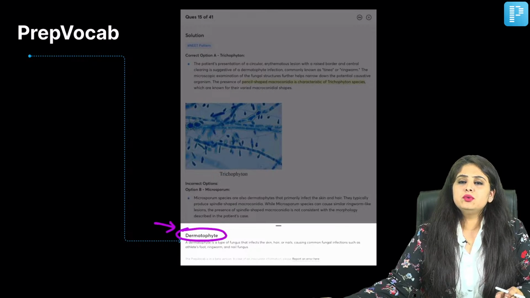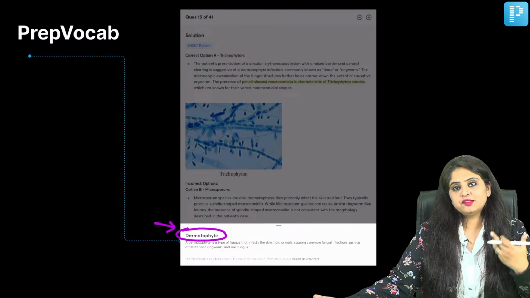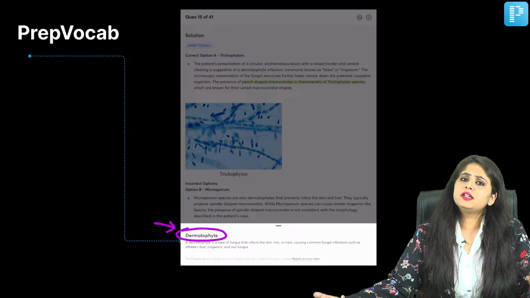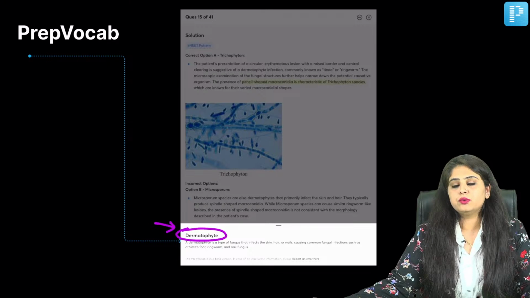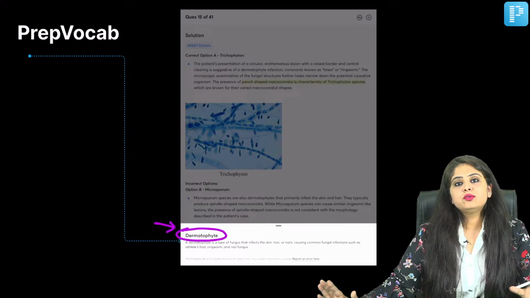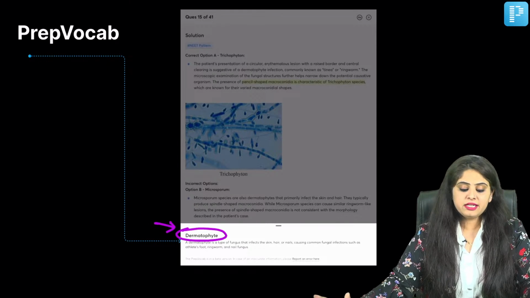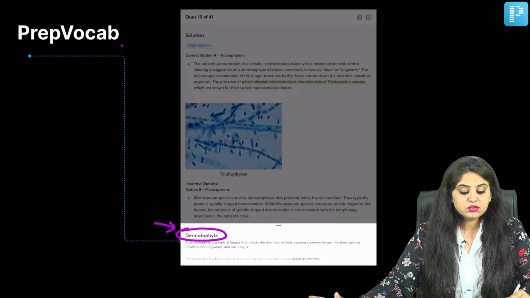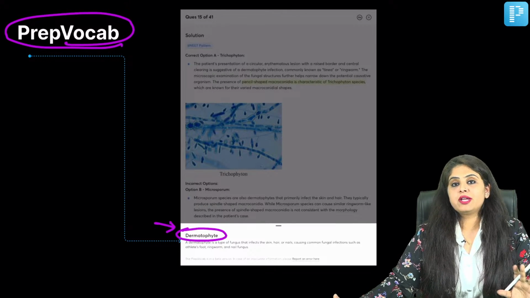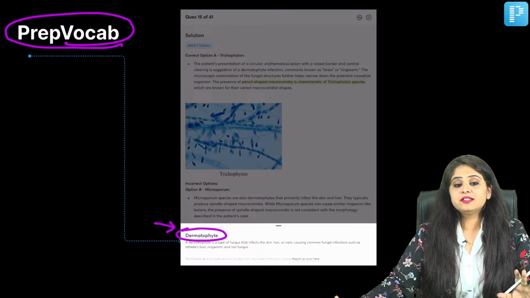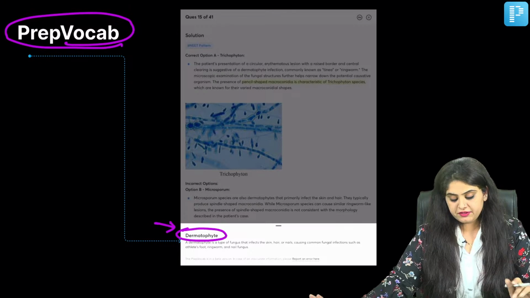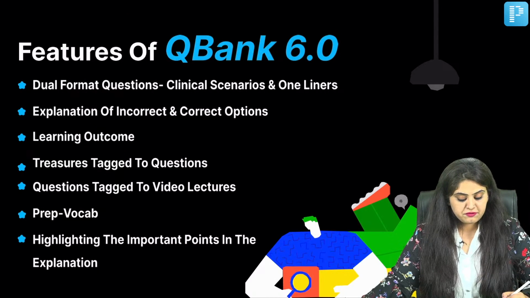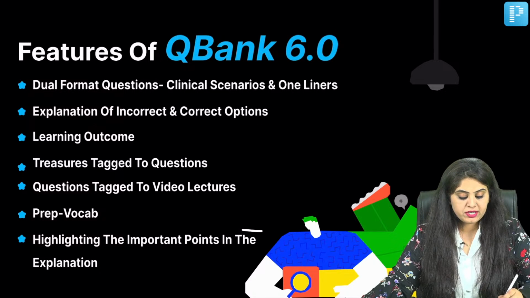And why just new kids? We should accept the fact that despite being interns and post-interns, there are so many things that we also would not know. And that's okay if we do not know. To accept is the first most important thing, and we'll just click on it and we'll get the definition and then we'll know it thereafter. So that is the entire purpose of prep vocab, which is going to be important, and I think this is one of the most advanced things that we've introduced. Coming to the last feature, and then I take up all your questions.